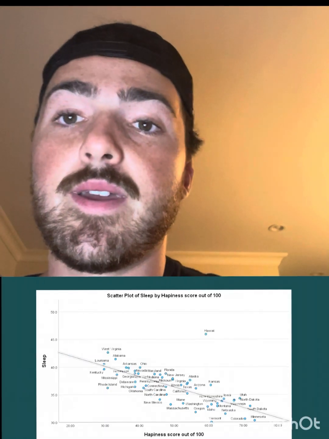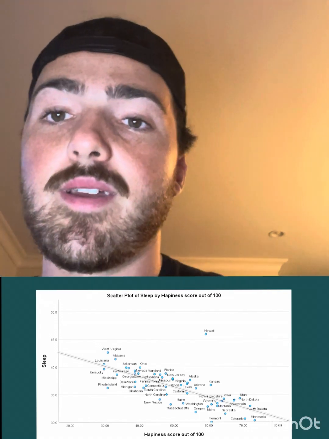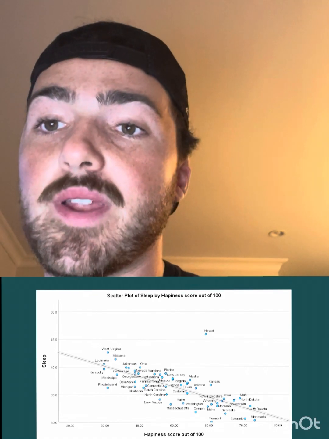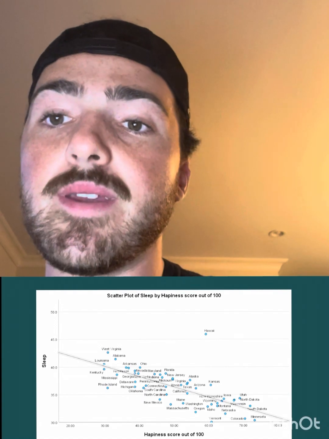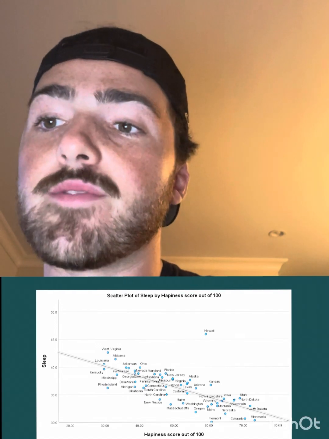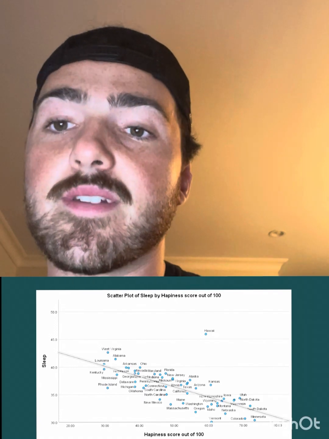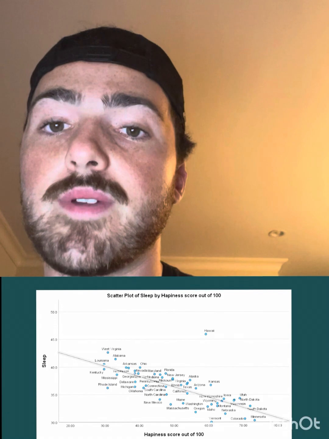Here's a scatter plot that shows the relationship between sleep and happiness. As percentage of people who do not get an adequate sleep increases, happiness rating decreases. The less sleep one gets, the more unhappy they tend to be. This is a very strong negative correlation of negative 0.694. It is statistically significant with a p-value of less than 0.001.